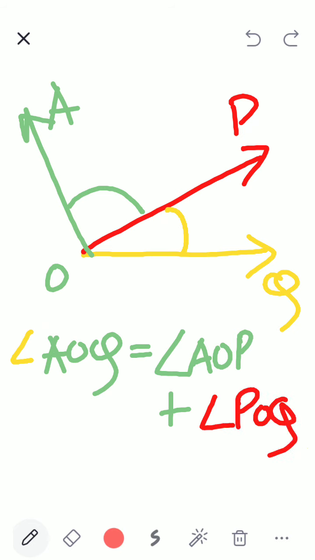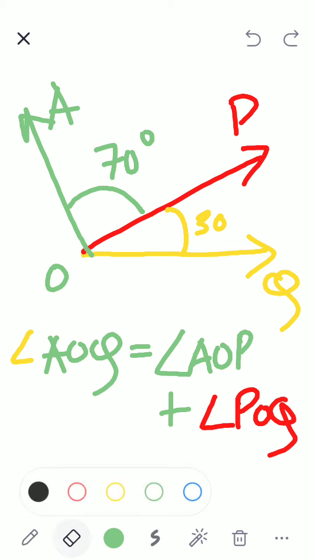Can I write it? Okay. So now suppose this was 30 degrees and this was 70 degrees. How much is angle AOQ?